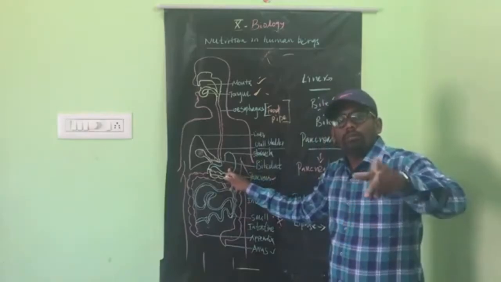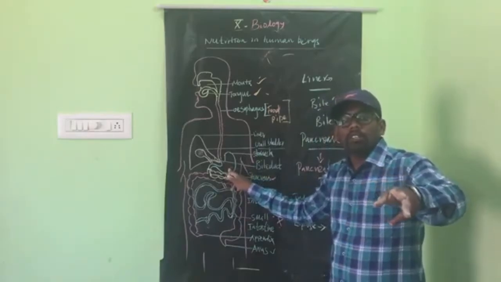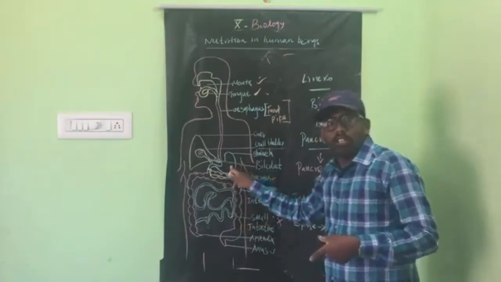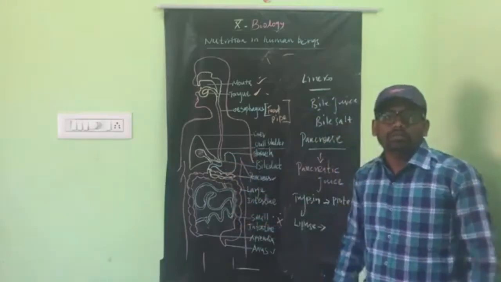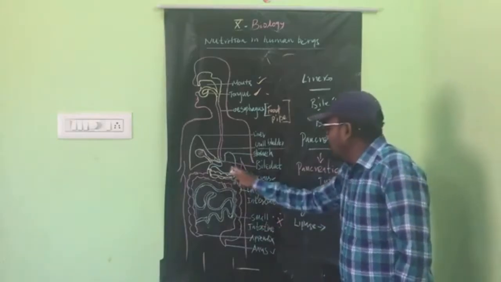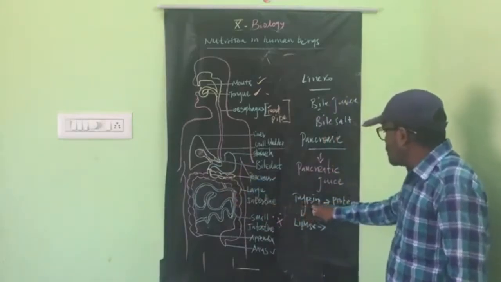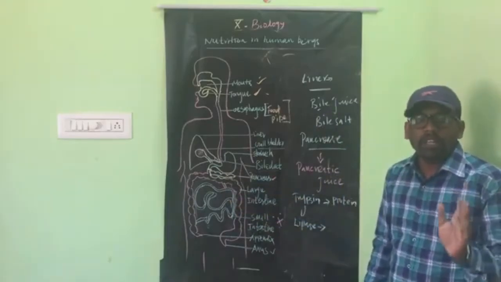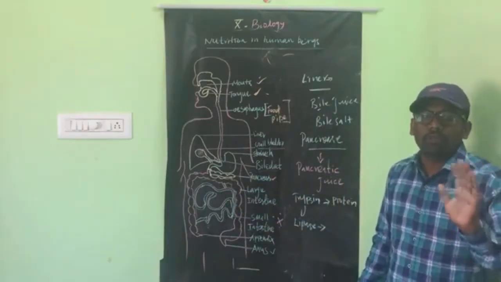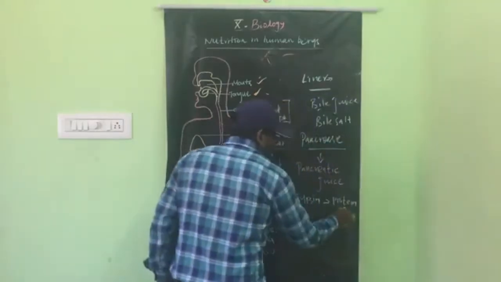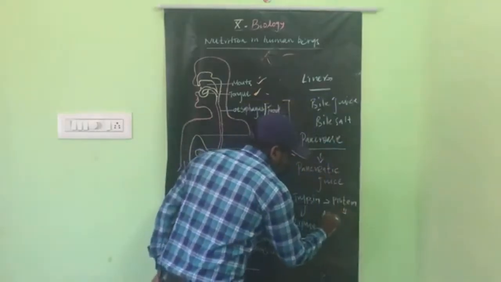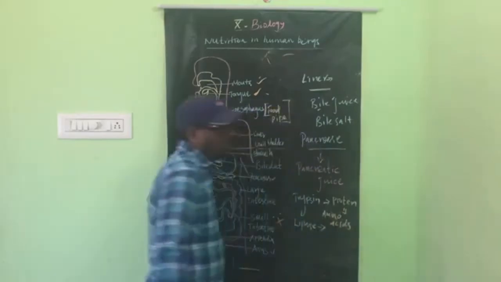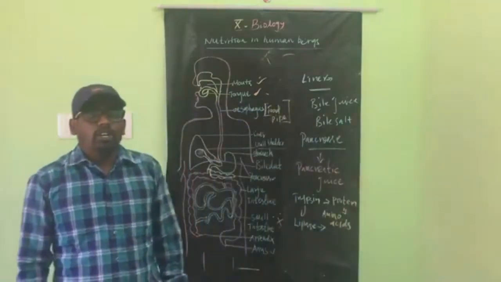The protein will not be digested completely in the stomach, it is only started there. When trypsin is available in the small intestine, then the protein is digested completely. The protein breaks down into amino acids. What is an amino acid? The unit of protein is called an amino acid.